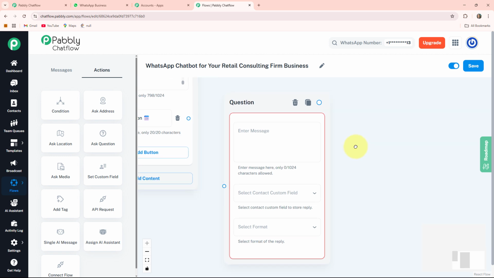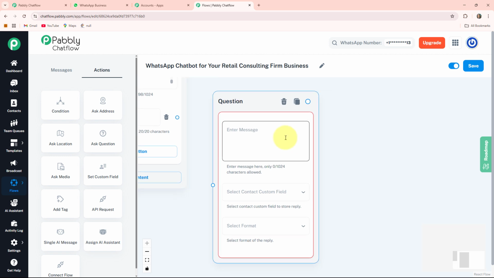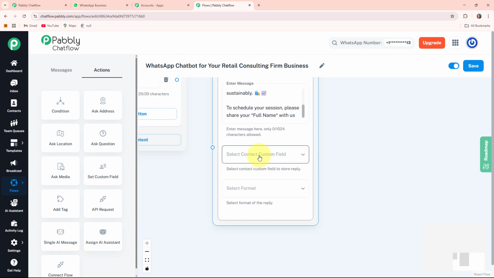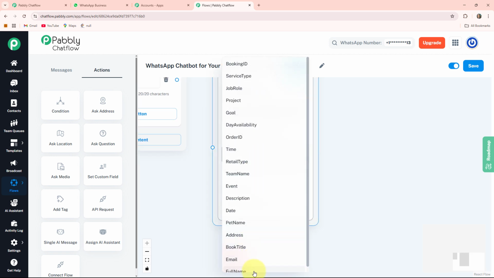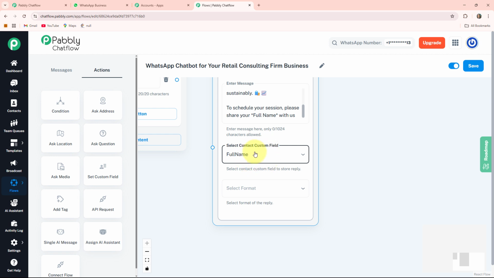and writing a question as please provide your full name, because at first I want to know the name of my clients. Here I write it. For that, in the select contact custom field, I am selecting the full name. I already created this field before. If you want to know how to create a contact custom field in your Pabbly Chatflow account, then we have created a separate video for it. I'll provide the link of the video in the description box.